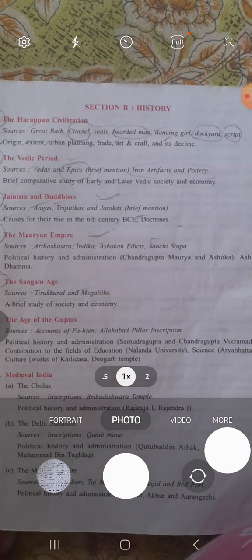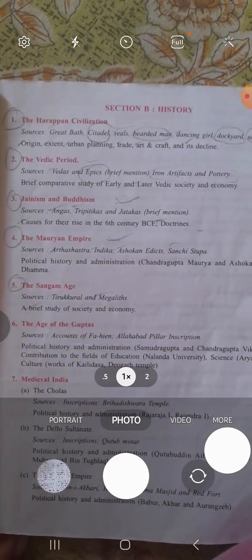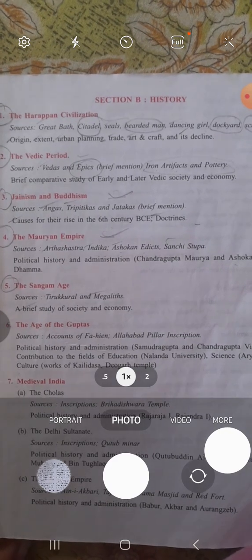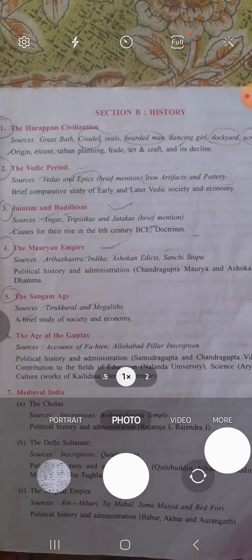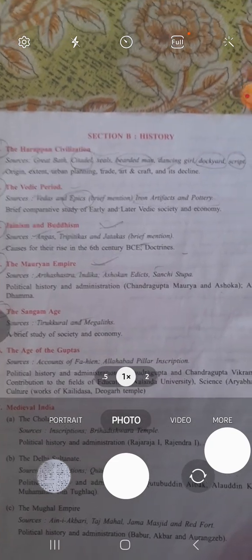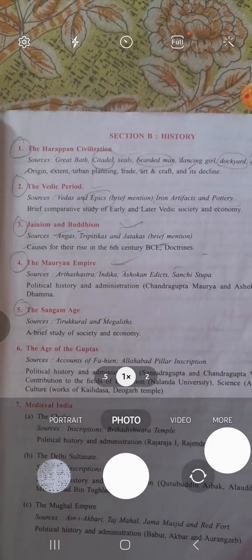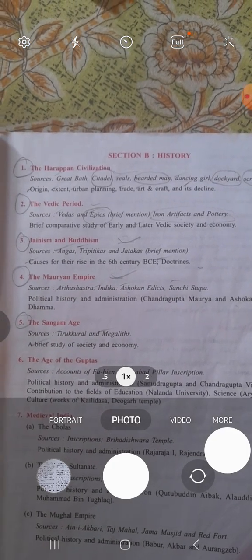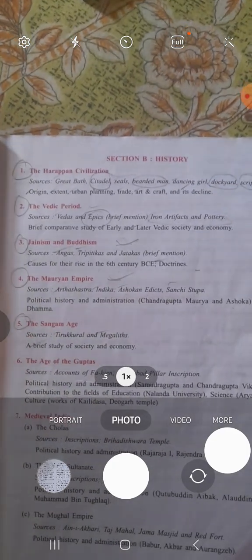Now, as you can see over here, this is section B, history part, chapter number 3, Jainism and Buddhism. These are the sources. I am just showing it to you so that you can form an idea which portions are there in your syllabus. So you don't have to study the other parts, and the video discussion will also not be concerned about the other parts. Okay,